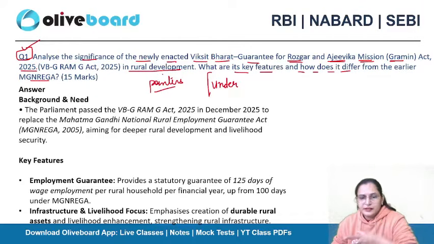So recently this G Ramji Act is enacted. You have to mention why the need arises to have this act. That is the first thing. The second thing is what are the key features of this act. The third thing is how it is different from Manrega.